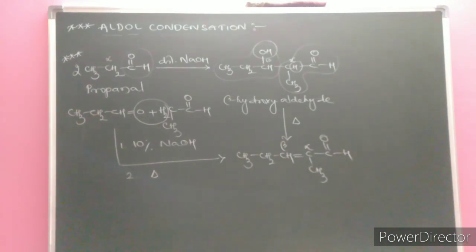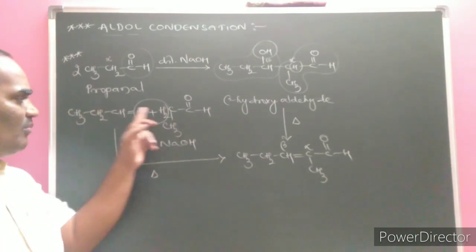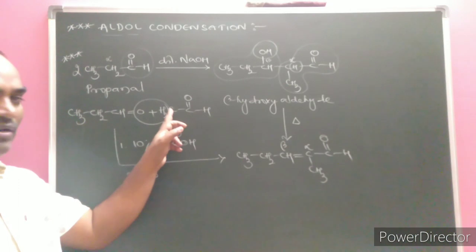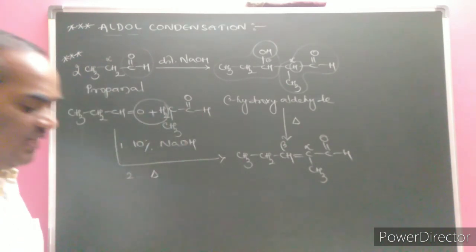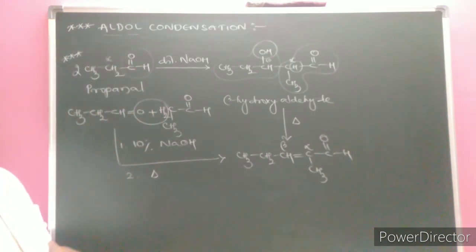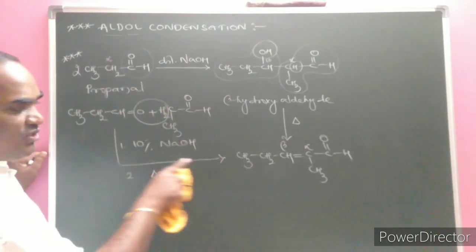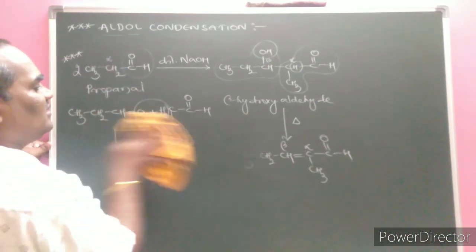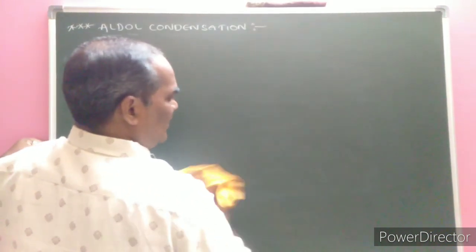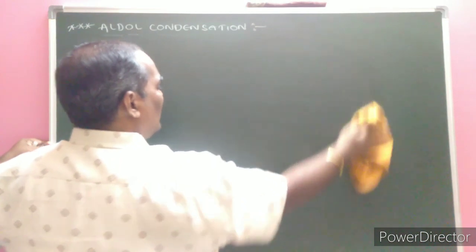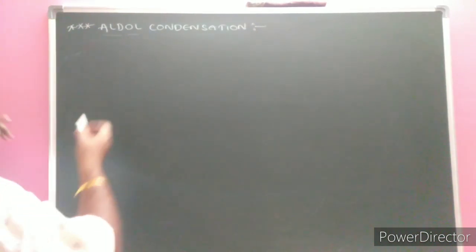Very important one. Very important. If the two molecules each have 3 carbon atoms, but the alpha carbon atom loses hydrogen. Next example, very important. I am going to write one as a classical method, and another as an objective-type method, so that within a fraction of a second one is able to write it. Next example. Here two examples under consideration belong to the aldehyde family. Now I am moving to ketones.